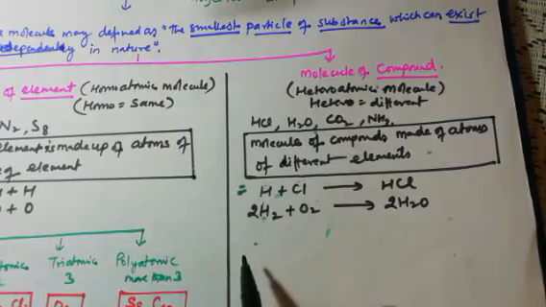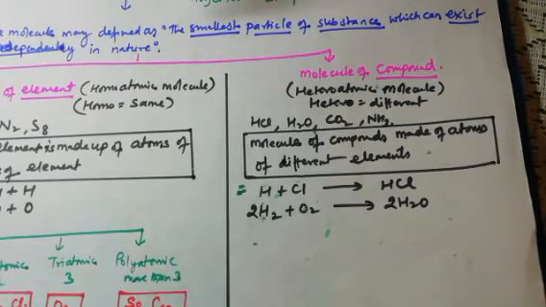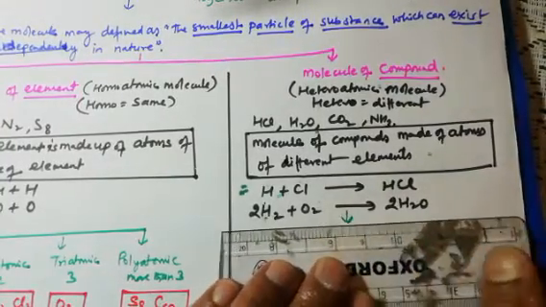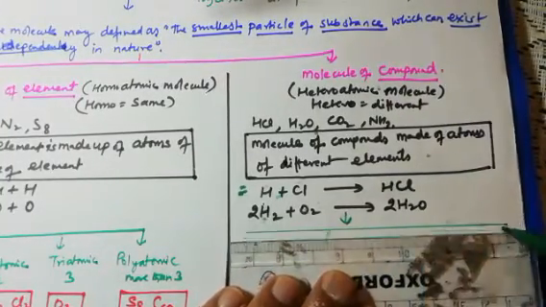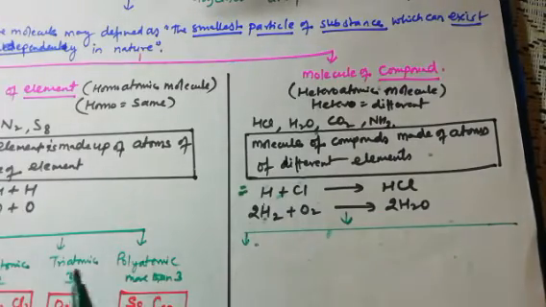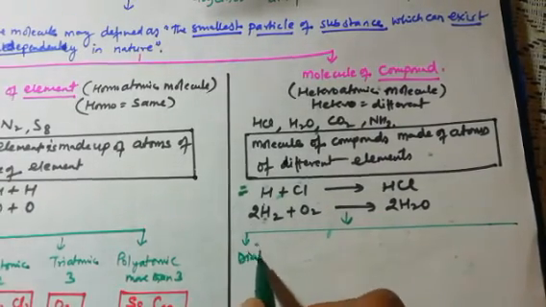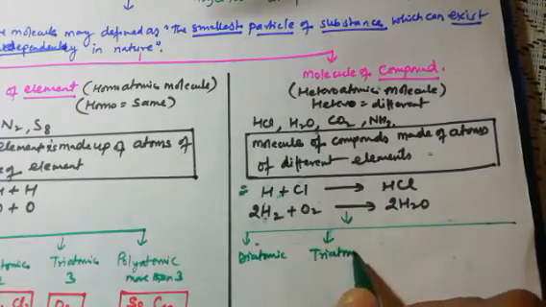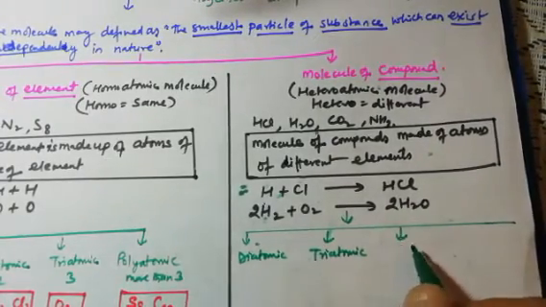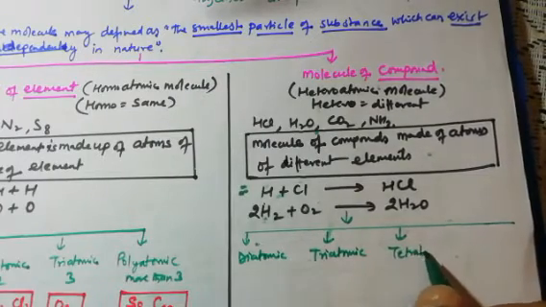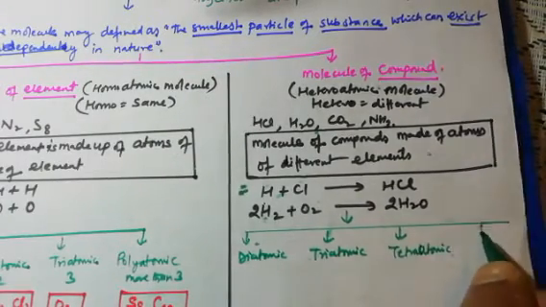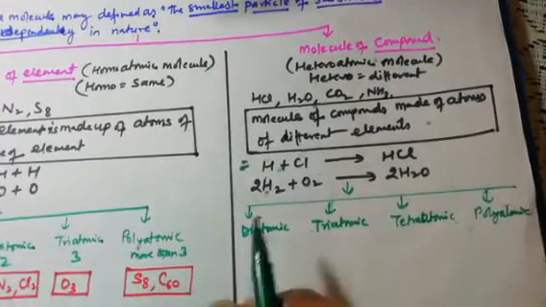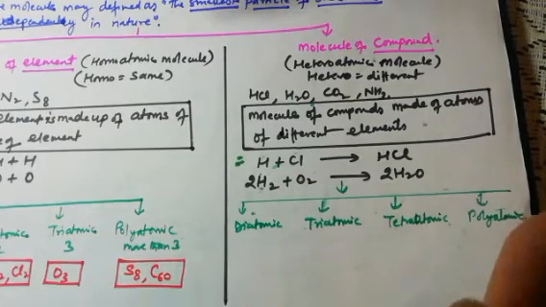Similar to the way we have homolytic, we have heterolytic also. Different types of heterolytic: we have diatomic, we have triatomic molecules, we have tetraatomic, and we have polyatomic. Okay, so diatomic, it is not monoatomic, it cannot be monoatomic type.